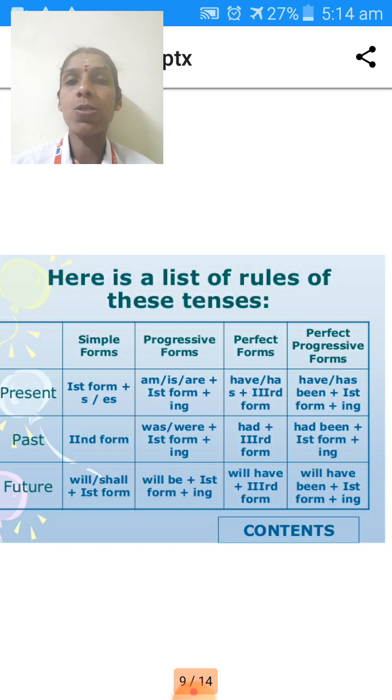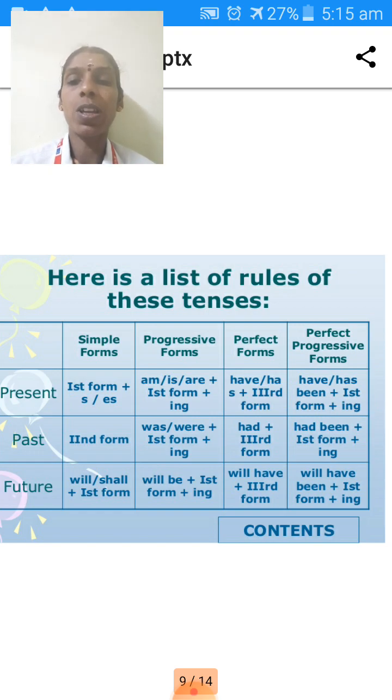Here there are different categories in a past tense. If we know the verb pattern very well, we can easily identify the tenses also. Past form of the verb represents a past tense. For simple past, we should use a past form, and for continuous tense and past perfect continuous tense, we should use the ing form. More or less, for past continuous tense we will use was, were, and for past perfect continuous tense we should use had been. Perfect means had plus third form, and we should use had been for perfect continuous tense, because it is continuous. For that purpose we are using the been.